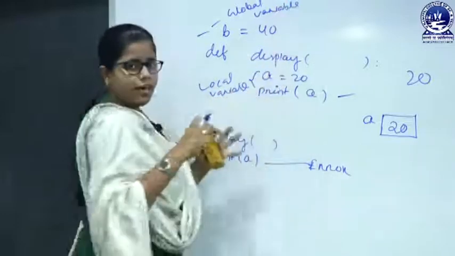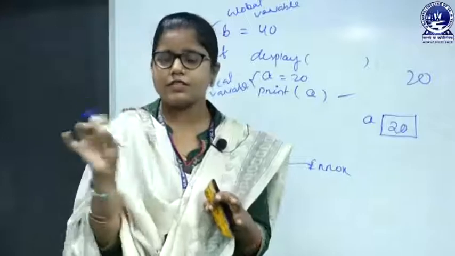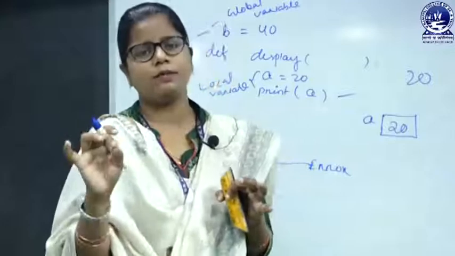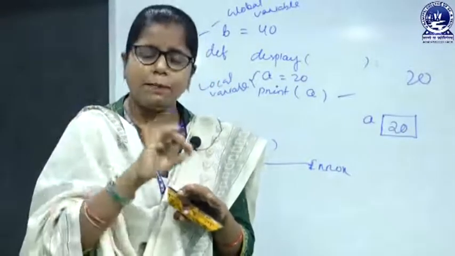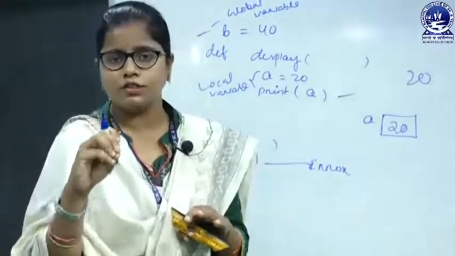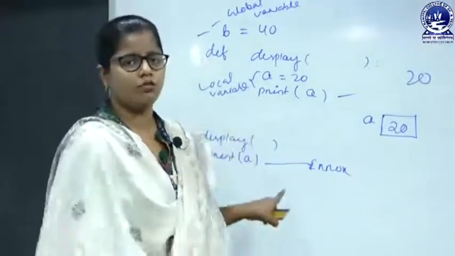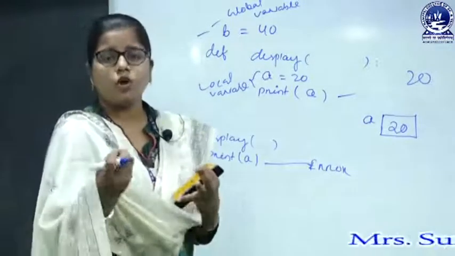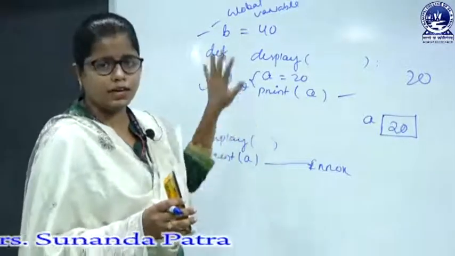If we have to remember the structure of Python programming, in the very first lines, if we have some global variables, then we have to declare those global variables at the top of the program. Then after declaring the global variables, we go for defining the user defined functions. Once the user defined functions are done, then we go for the main function, where we can use the global variable and call the function definitions. So this is the concept of global and local variables.